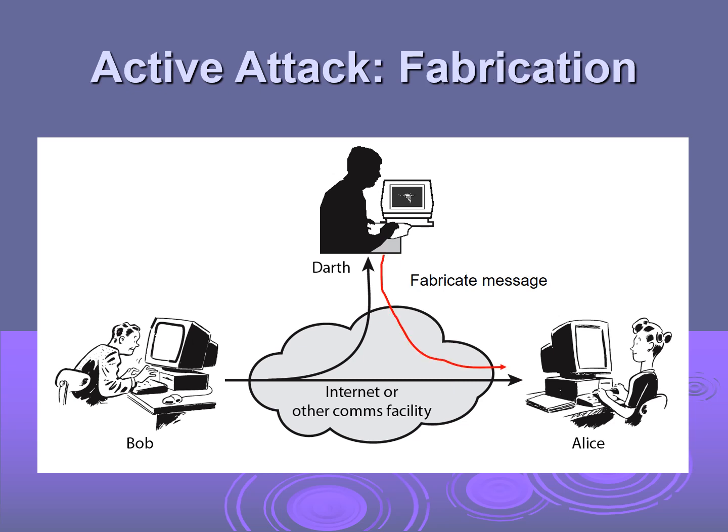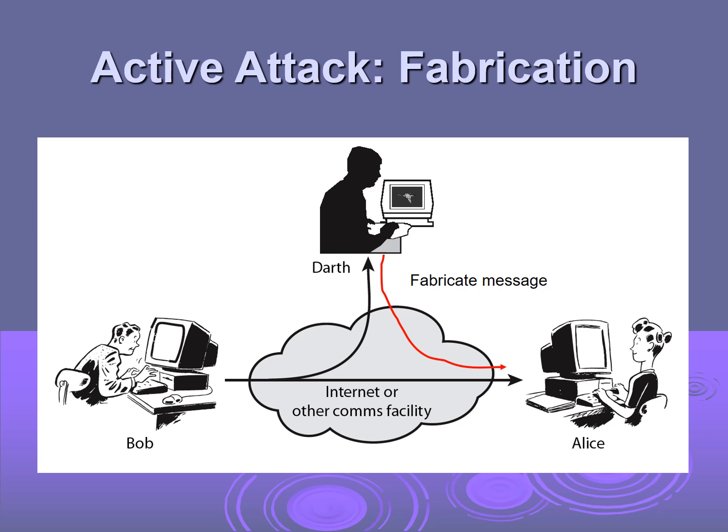Then again an active attack, fabrication. Here Bob wants to send some message to Alice. Darth, again the hacker, tries to fabricate a message and sends it to Alice. Instead of sending Bob's message to Alice, Darth himself fabricates his own message and tries to send it to Alice. This is called fabrication.